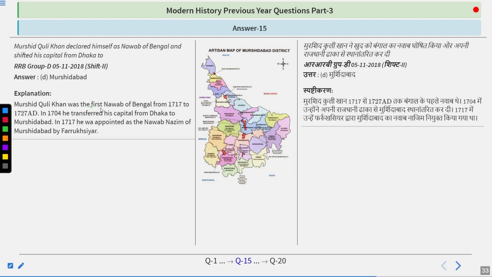Murshid Quli Khan was the first Nawab of Bengal from 1717 to 1727. In 1704, he transferred his capital from Dhaka to Murshidabad. In 1717, he was appointed as the Nawab Nazim of Murshidabad by Farrukhsiyar. So do remember, the answer is Murshidabad.